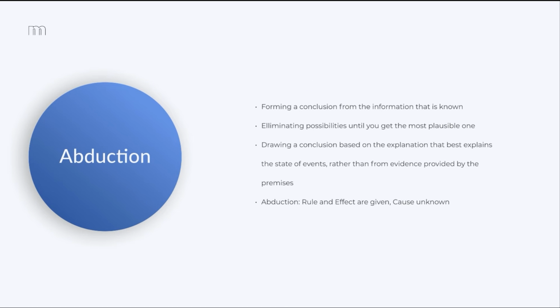With abduction, we are forming a conclusion from the information that is already known. During the process, we are eliminating unlikely possibilities until we get the most plausible. This means that we draw a conclusion based on the best explanation of the state of events, rather than from evidence provided by the premises. With abduction, we have a given rule and effect, and are now looking for the cause.